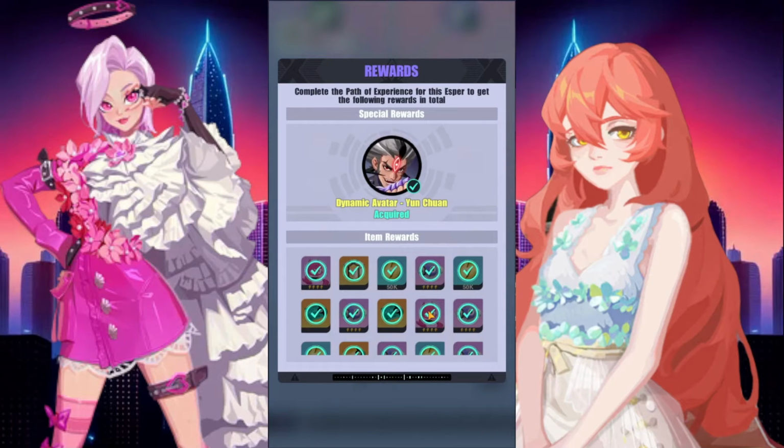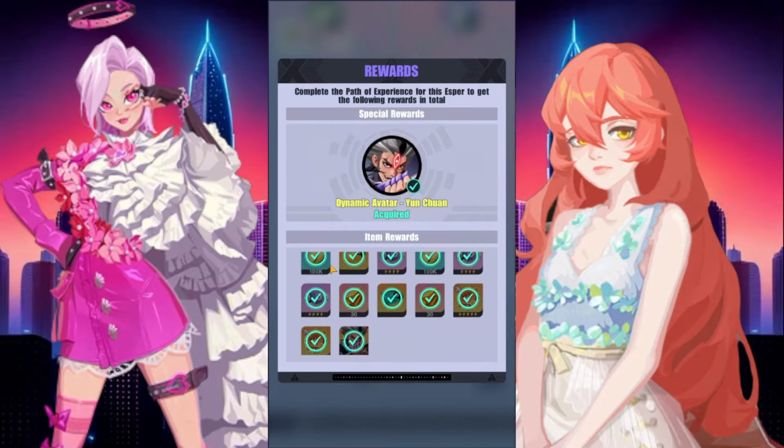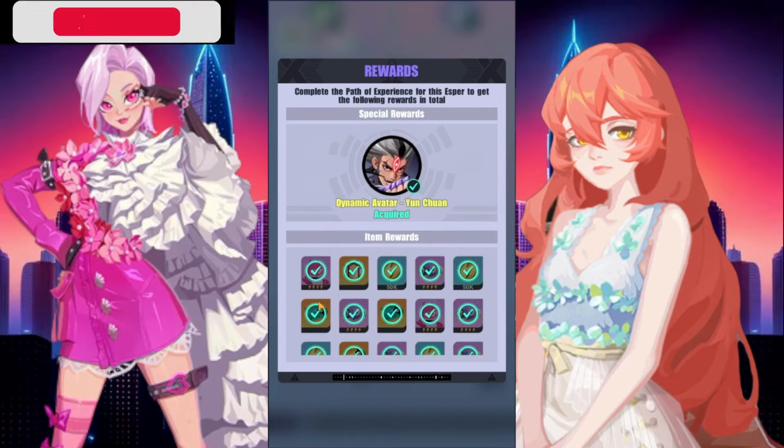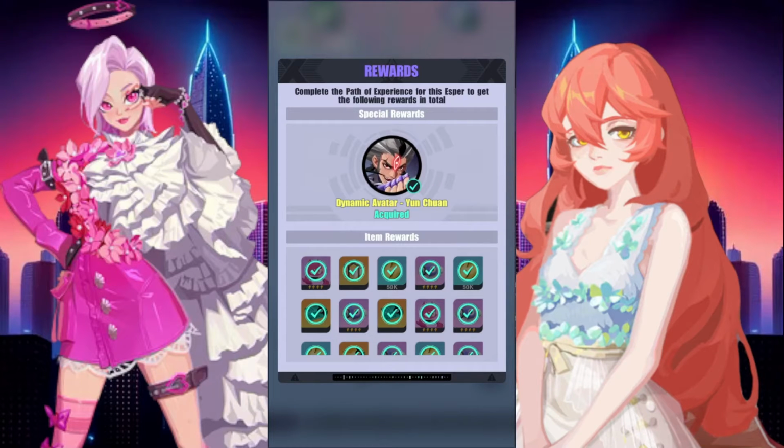You can check the rewards here in the bottom right, and they do differ a little bit, maybe per Esper, but they're give or take about the same. You get a bunch of Abilamon fragments and gold records, and you get elemental records depending on that Esper's element. And you get a cool little dynamic avatar. They're pretty cool. You got a couple from the Esper Vote events, but now you get to acquire them at your own discretion as long as you complete this.